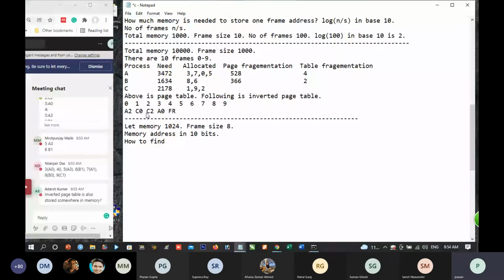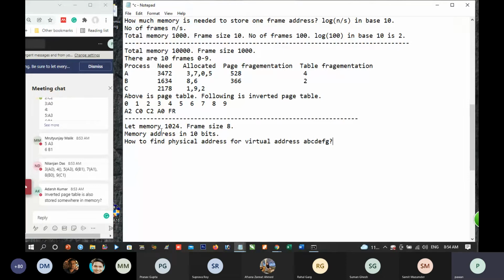Now, how to find the physical address for a virtual address? A, B, C, D, E, F, G. Can you think about its formula? Okay, maybe, yes. Most likely inverted page table is stored in the disk. Most likely, I may be wrong also. Is it correct? Yes. Okay? Yes. Everything is in binary.